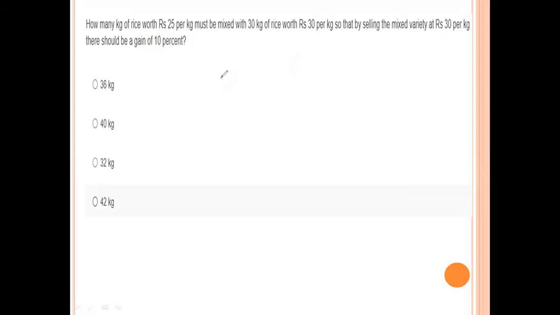Here we don't know the number of kilos, so 25 into x plus 30 into 30. On this you will get 10% profit, means 110% equal to 30 rupees per kilo, with 30 kilos one thing, another thing is x kilos, so 30 plus x.